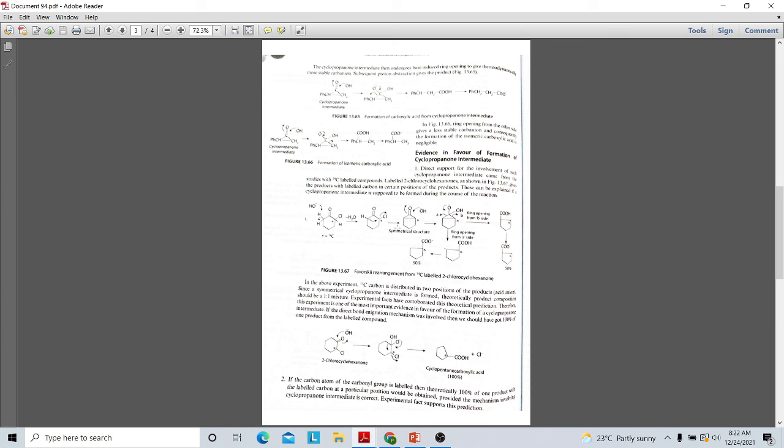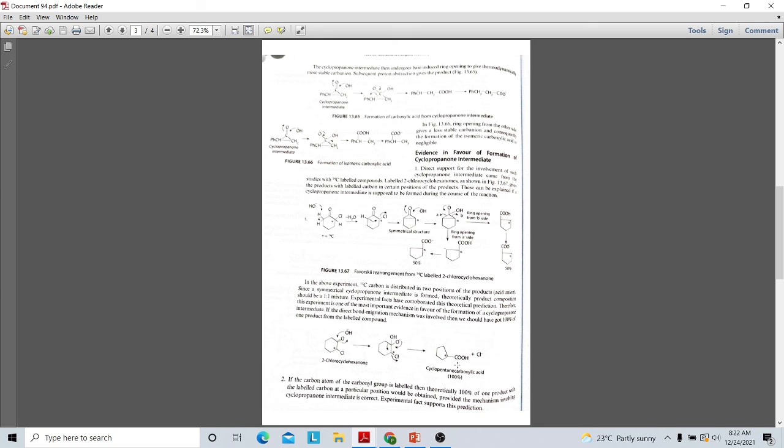That is the evidence for the support of involvement of this cyclopropanone intermediate. That is ring opening. This is the proof, that is A side and B side attack. So this can be explained as the cyclopropanone intermediate is supposed to be formed during the course of the reaction. Otherwise a 50-50 product would be formed. If the cyclopropanone intermediate formation is happening, the product will be 100% cyclopentane carboxylic acid.